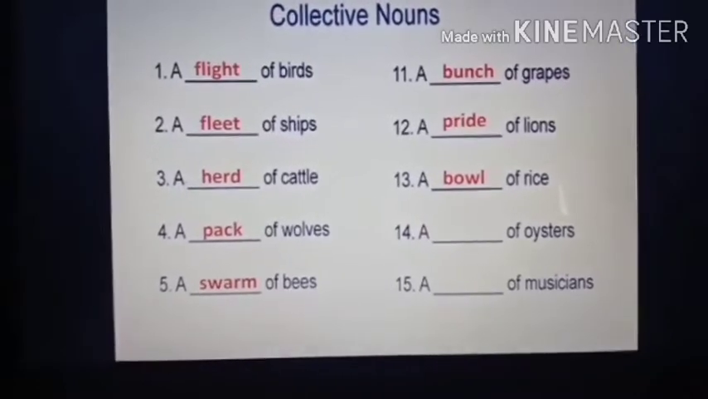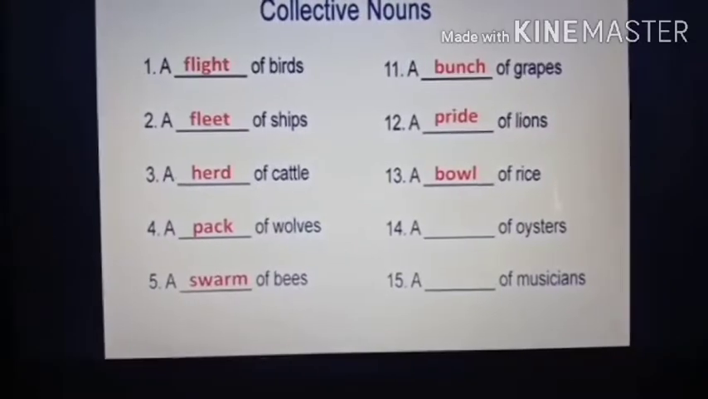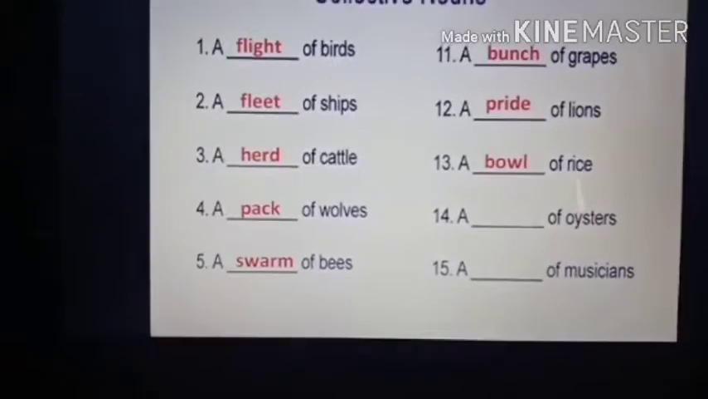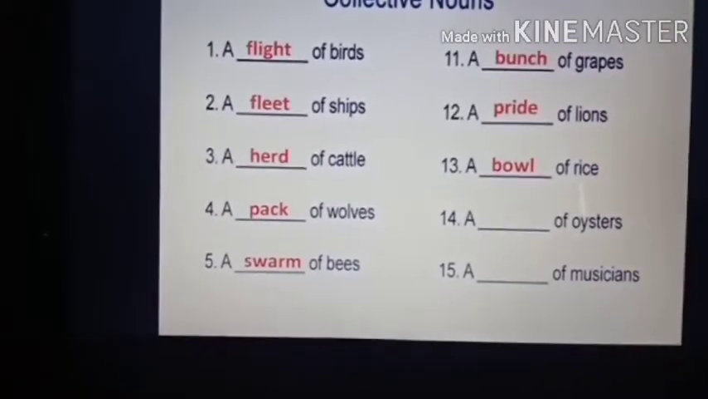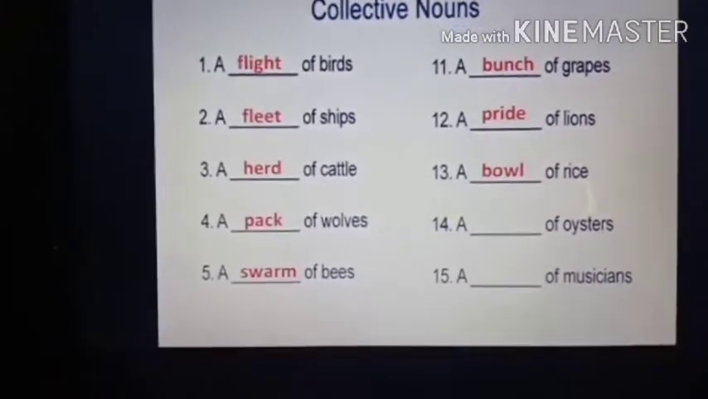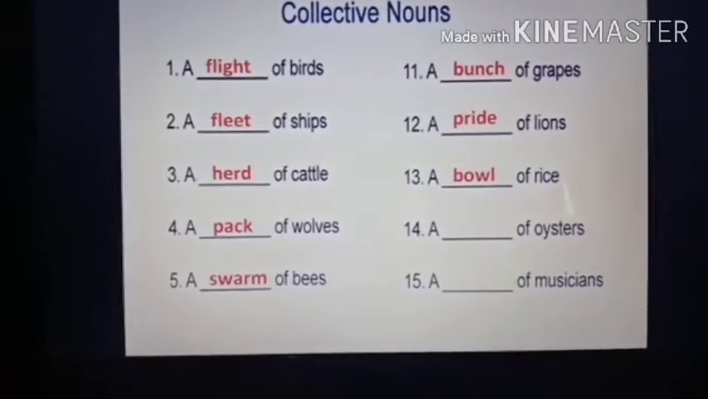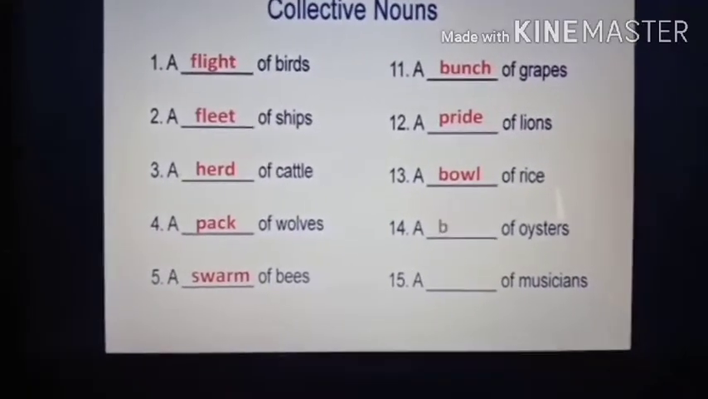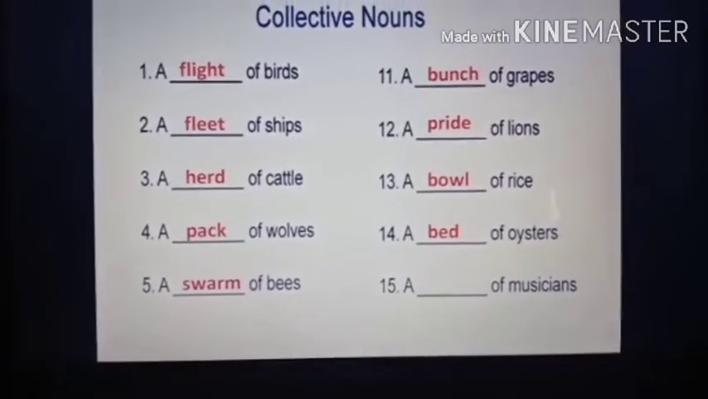Oysters, you know what is oysters? They are found in the sea or in the ocean. Oysters means those shells, which you can see even when you go to the seaside. When the shells are very big in size, they are called oysters. And inside that, a small fish is there inside the oyster. So a group of oysters is called bed. A group of oysters is called bed.